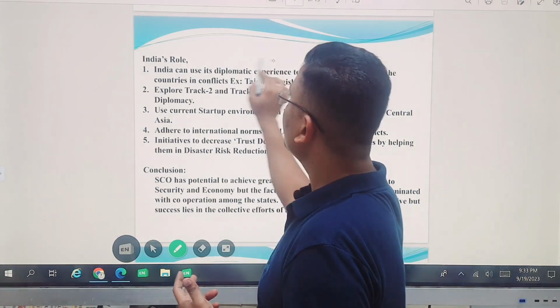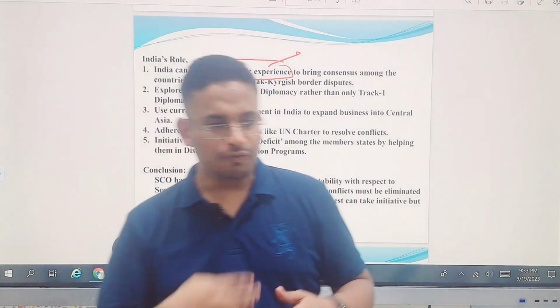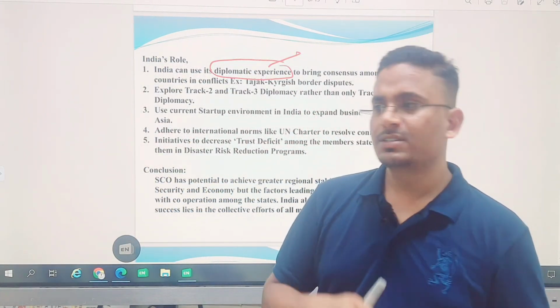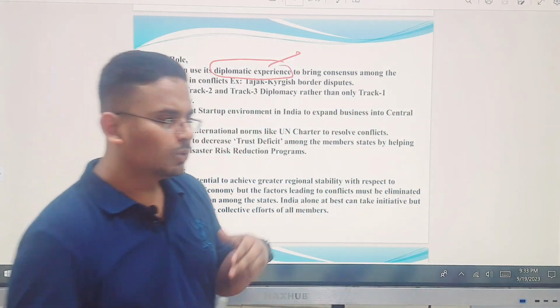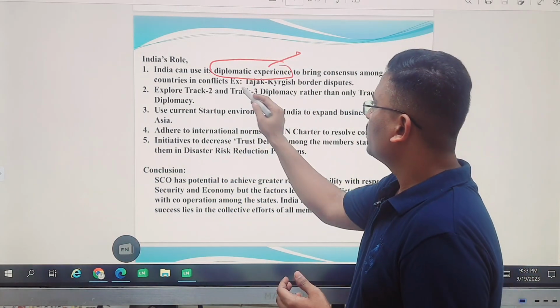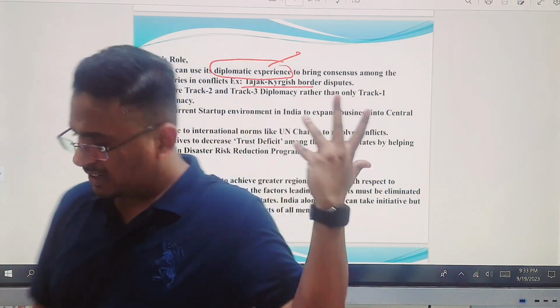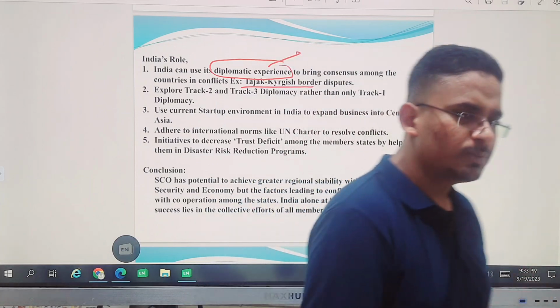That is, India can use its diplomatic experience. Today we are seeing our foreign minister, Jaishankar, giving very dynamic statements, taking on Europe, America, and any part of the world. So his expertise can be used to solve the border disputes which are inherently there in Central Asia. So Central Asian countries, India can go there, it can solve the problems there.